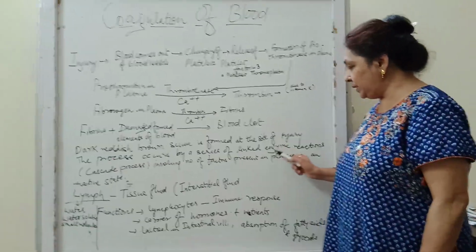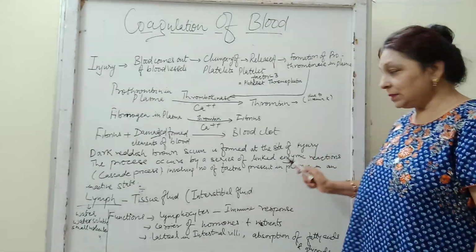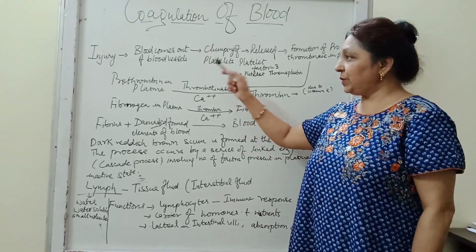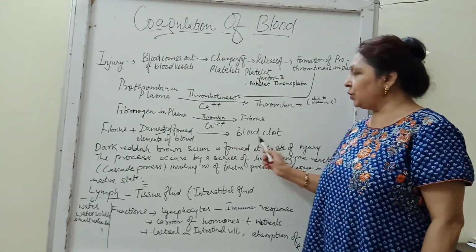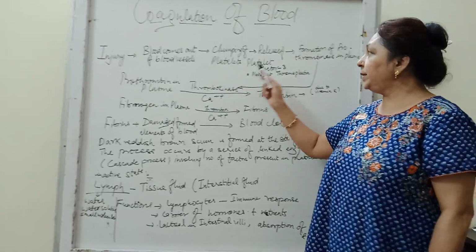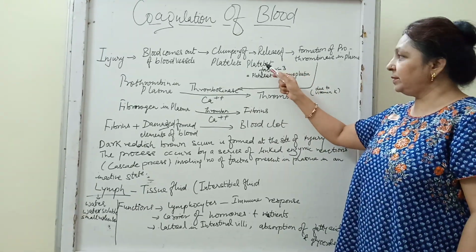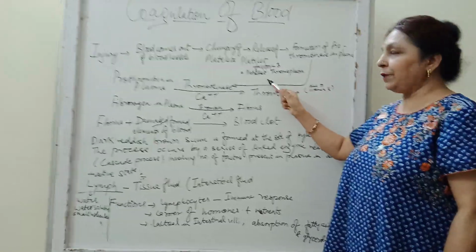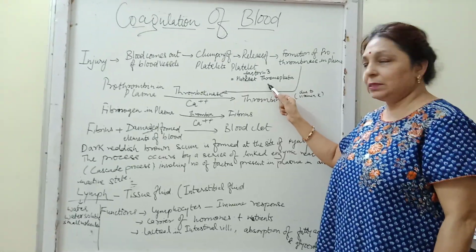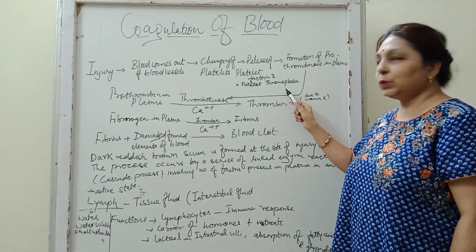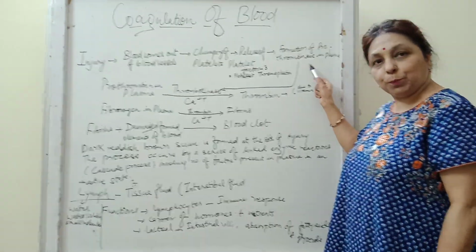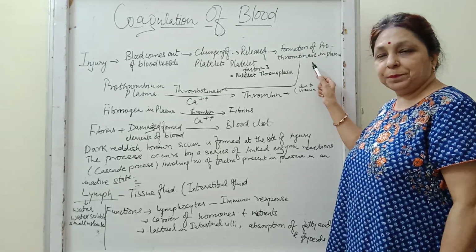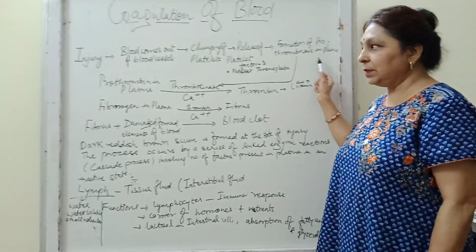which is due to many linked enzymatic reactions which release the various factors and help in the formation of the blood clot. I told you already that at the injured site the platelet factor 3 is released, which is also termed thromboplastin, which helps in the formation of prothrombinase present in the plasma.